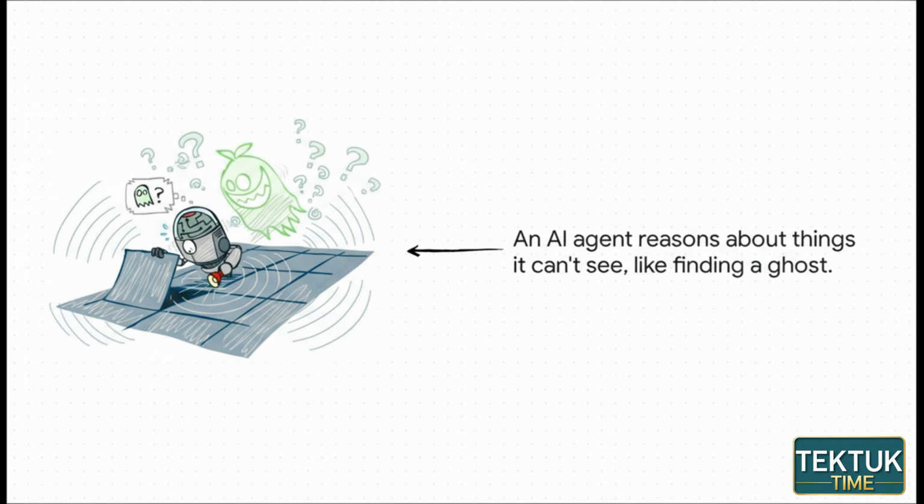It's hunting for a ghost. Now, its sensors are giving it clues, that's the observed evidence, but the ghost's actual location, that's the unobserved variable it really cares about. Since the robot can't see the ghost directly, it has to use the math of probability to build a sort of belief map of where the ghost is most likely to be hiding.